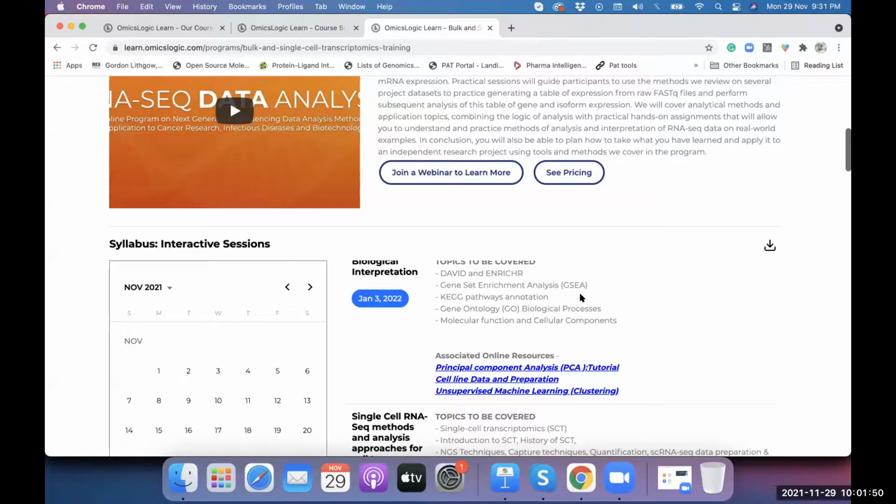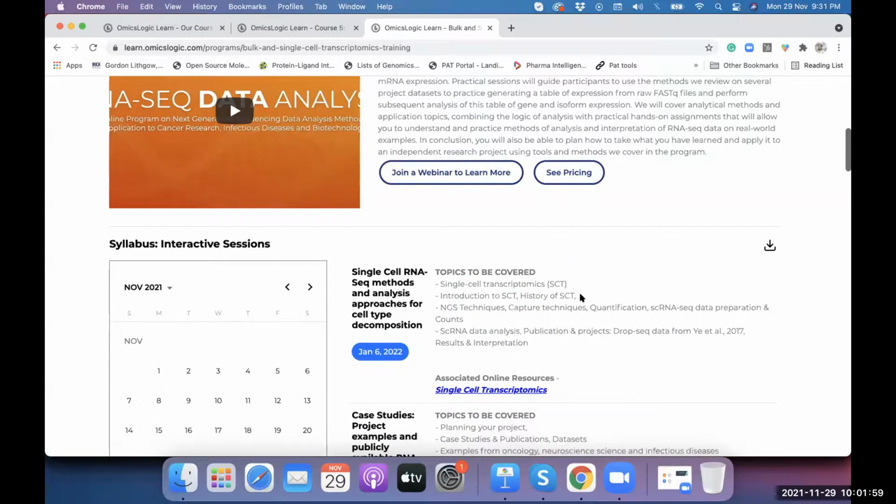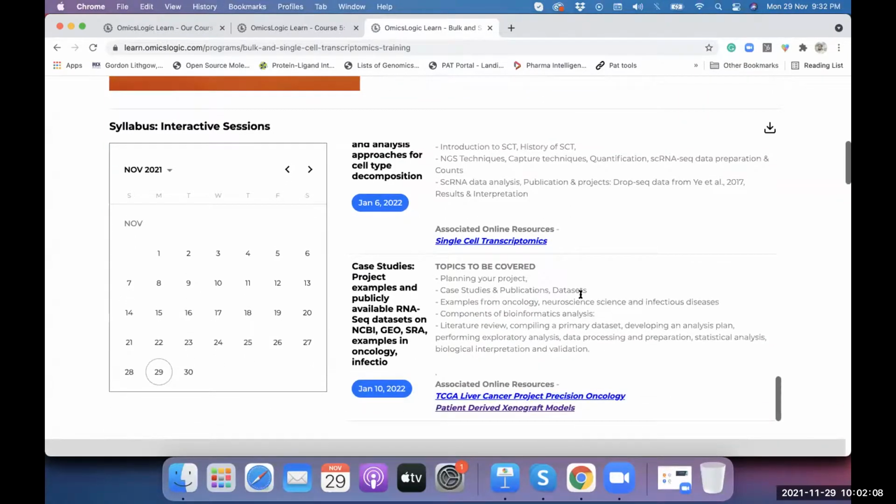And that is one of the key advantages of omics logic programs, because they are focused on the logic of analysis and not just the techniques. Similarly, we will have a session on single cell RNA-seq methods that we described in today's session. And followed by that, we will have sessions on projects.